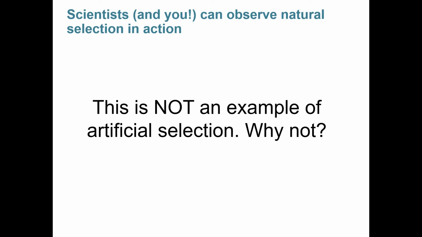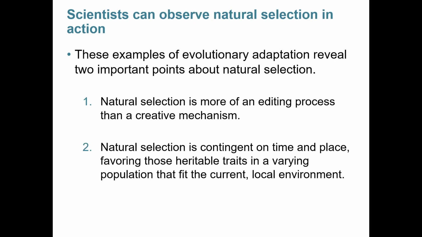All of these examples of evolutionary adaptation reveal two important points about natural selection. The first is that natural selection is more of an editing process than a creative mechanism. This means that it doesn't just create spontaneous things. Instead, it makes small changes to what is already existent. The second is that natural selection is contingent on time and place. It favors heritable traits in a varying population that fit the current environment. That means that something might have been advantageous a few years ago that might not be advantageous today, but you're still going to see it.